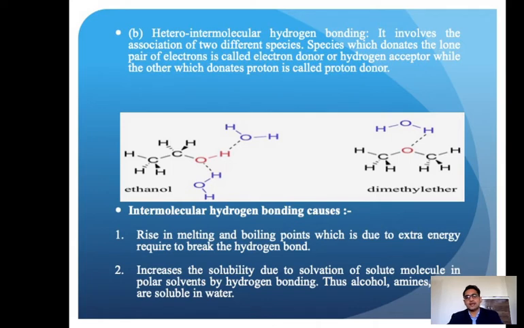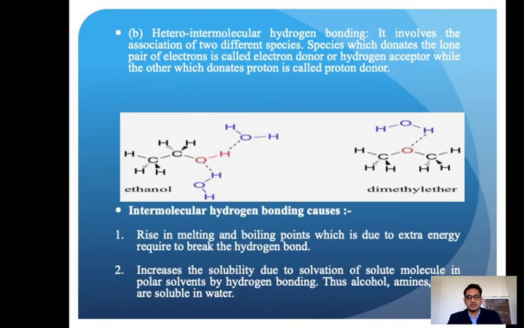The species which donates the lone pair of electrons is called the electron donor and hydrogen acceptor, while the other, which donates a proton, is called the proton donor. Okay, here ethanol is given. This is the black part and this red OH, so that is ethanol, and this is water. The ethanolic H makes a hydrogen bond with the oxygen of the water molecule, and the oxygen of ethanol makes a hydrogen bond with the hydrogen of another water molecule. So in these types of bonding, the molecules are different, two or more than two molecules.